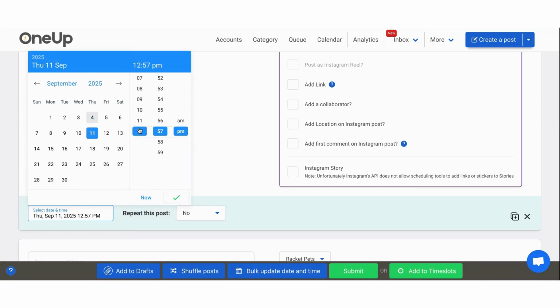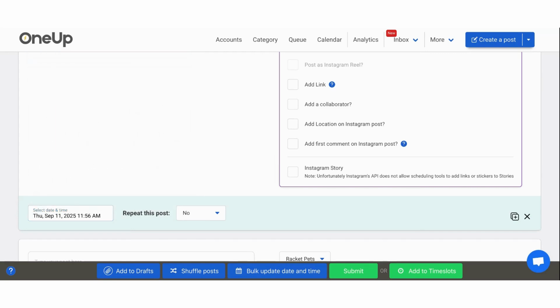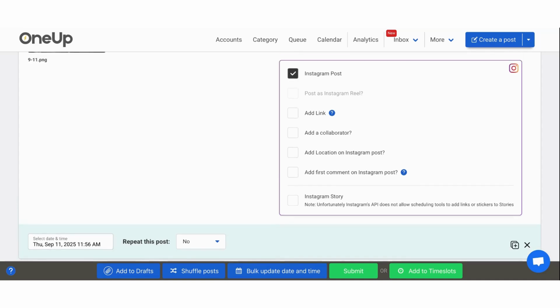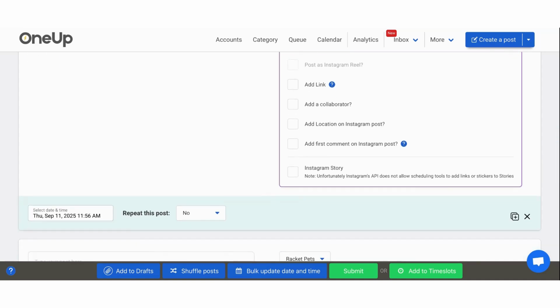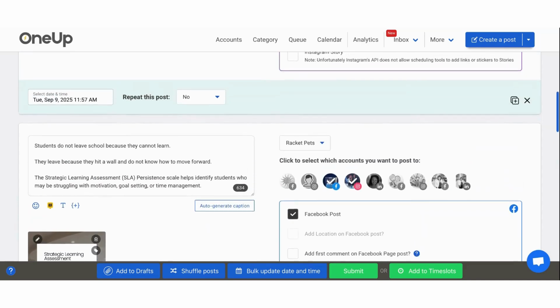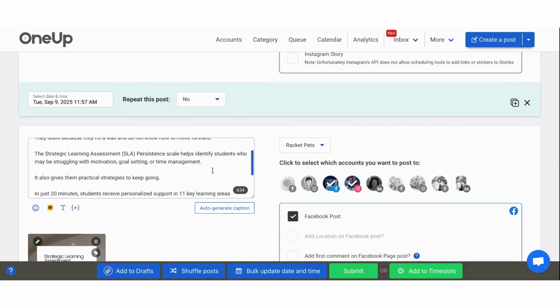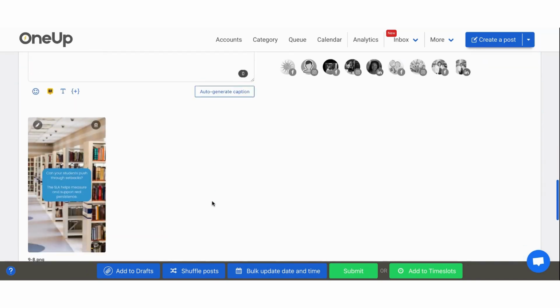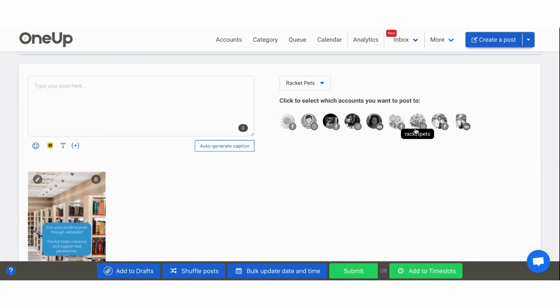I just mix up the times. I will go look at the analytics. I'm going to figure out how to get that connected on here. I do read the analytics in Meta for these posts, but it looks like OneUp does it as well. So they just seem to do everything these days, which I really like. Those are done. And then let me just show you the stories here.